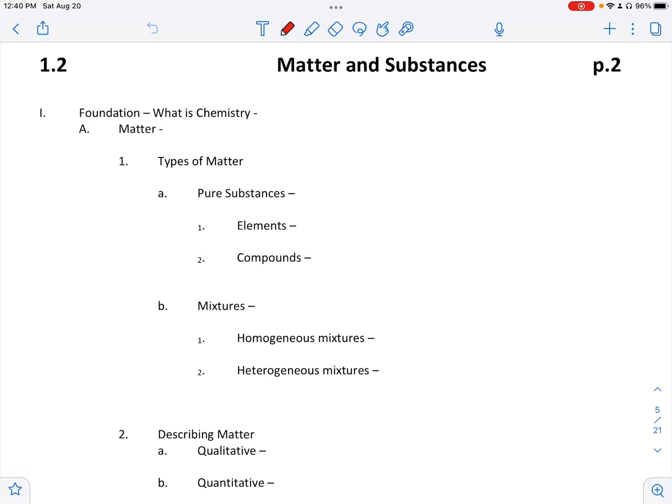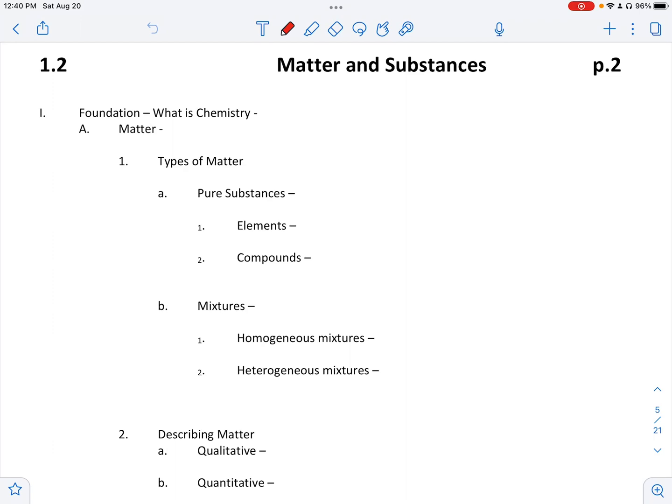This is 1.2, matter and substances. We are talking about matter and substances. So today's notes are going to be a lot of background information. Hopefully we learned a few of these already in our vocab that we did yesterday or the day before. So let's just jump right in.